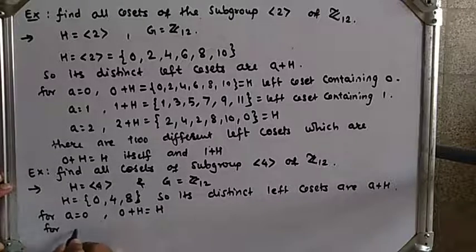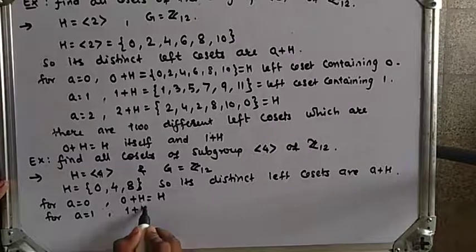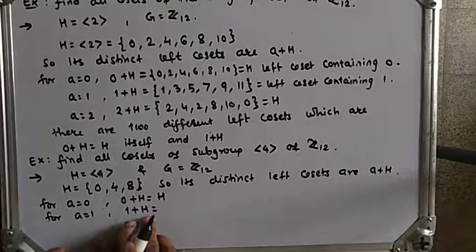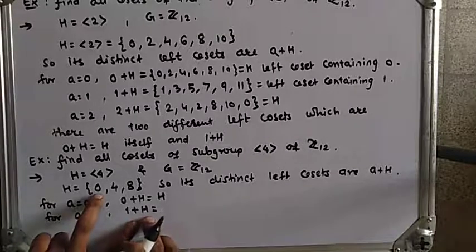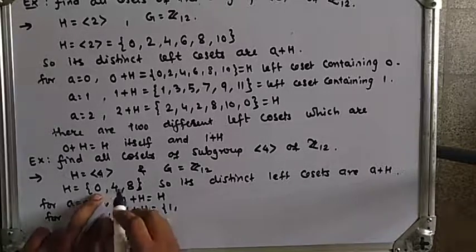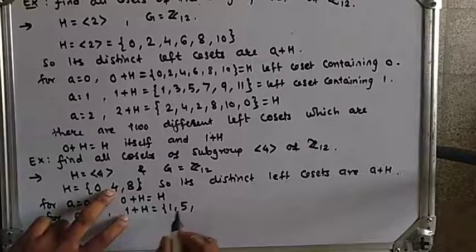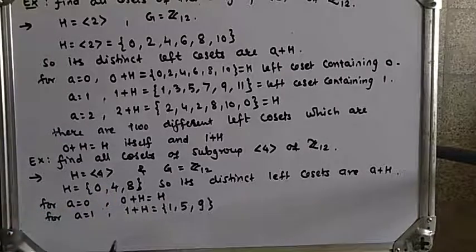Now for A equal to 1, 1 plus H: adding 1 to the elements of H, 0 plus 1 is 1, 4 plus 1 is 5, 8 plus 1 is 9. This is the left coset containing 1.